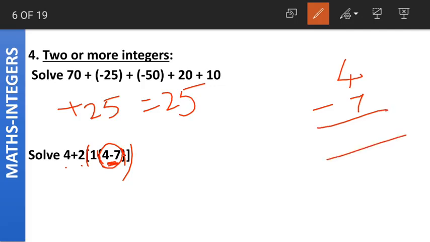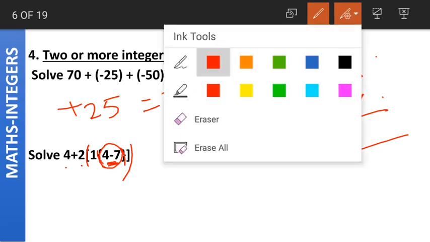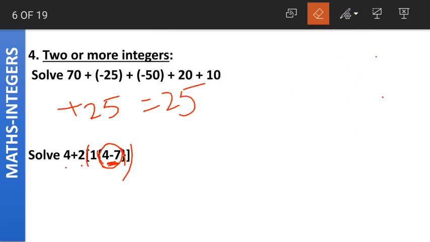How do we solve 4 minus 7? We have one positive and one negative integer. We subtract the smaller absolute value from the larger absolute value. What is 7 minus 4? 7 minus 4 is equal to 3.